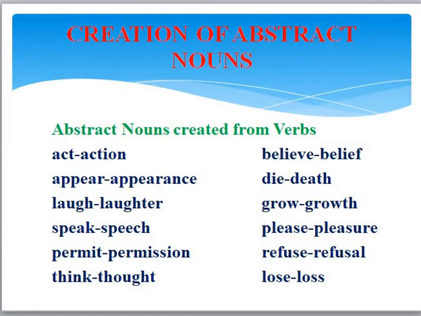Please, pleasure. Pleasure is the abstract noun. Refuse, refusal. Refusal is the abstract noun. Lose, loss. Loss is the abstract noun. So remember children, action, appearance, laughter, speech, permission, thought, belief, death, growth, pleasure, refusal, loss. These are the abstract nouns which have been created from the verbs that are written next to them. So you must know these abstract nouns, how they were created and what is the source word.